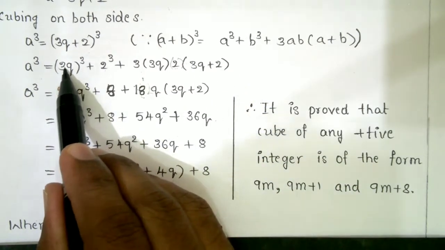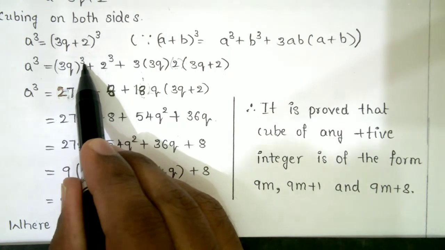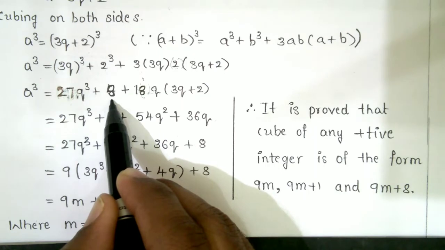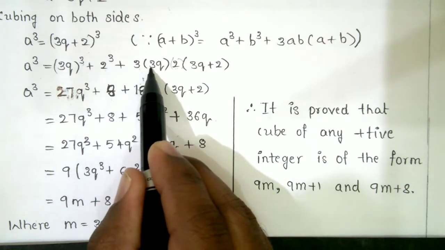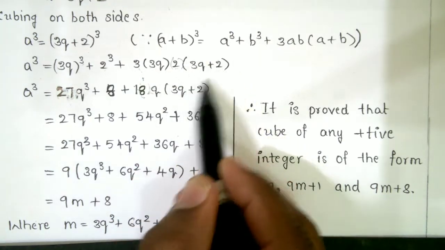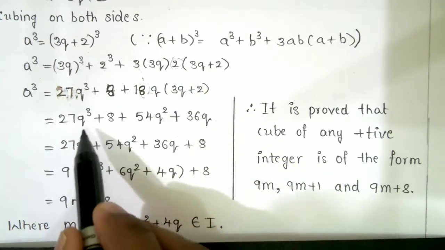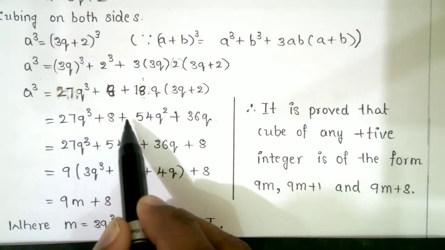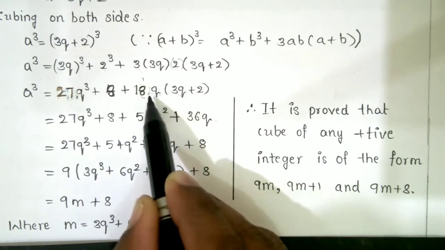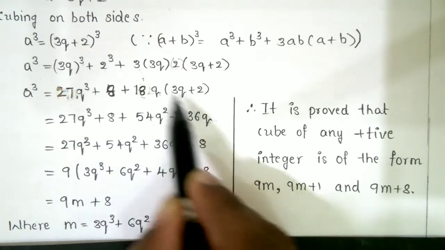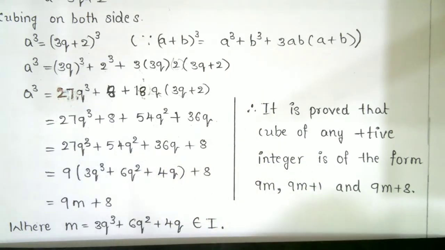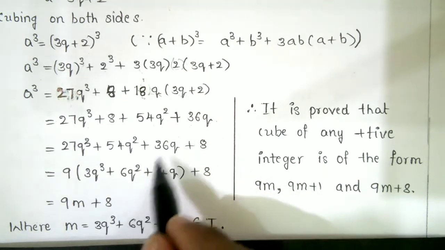So 3 3s are 9, 9 3s are 27, q cube. 2 cube becomes 8, 2 2s are 4, 4 2s are 8. 3 3s are 9, 9 2s are 18, 3q square. So this remains as it is, 3q plus 2. So 27q cube plus 8. So this becomes 18 3s are 54 q square, q into q square, plus 18 2s are 36 q. So 27q cube plus 54q square plus 36q, plus 8.